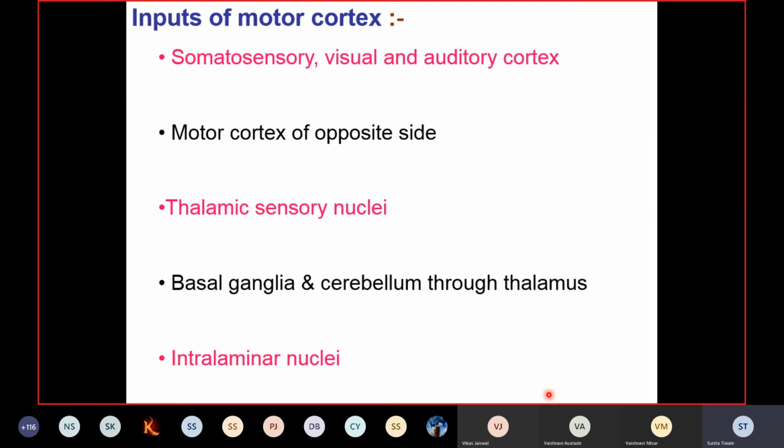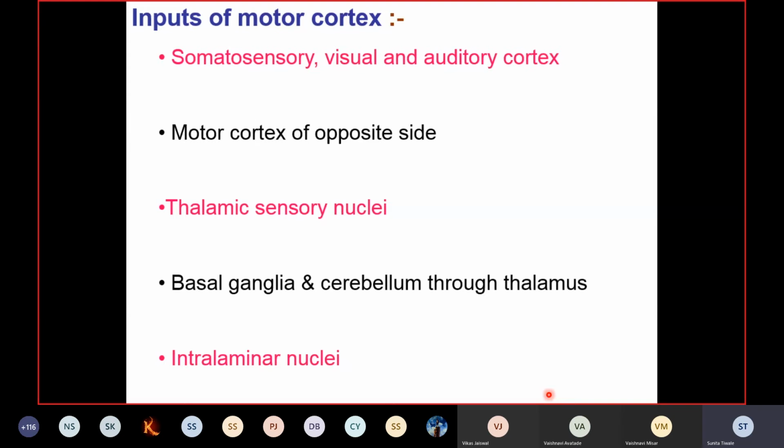Then also the input is there from the intralaminar nuclei. Now these intralaminar nuclei are present in the thalamus, so we'll study them in detail later. But remember that these intralaminar nuclei receive impulses from the reticular activating system, which is concerned with the awakeness of our cerebral cortex. They receive the impulses from the reticular activating system and then send them to wide areas of the cerebral cortex.